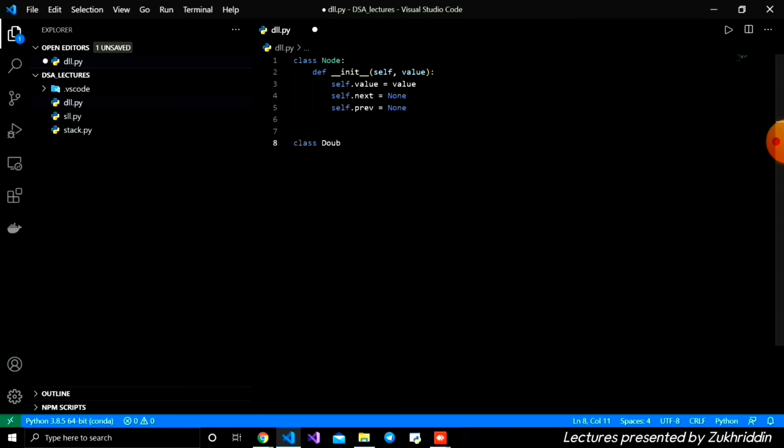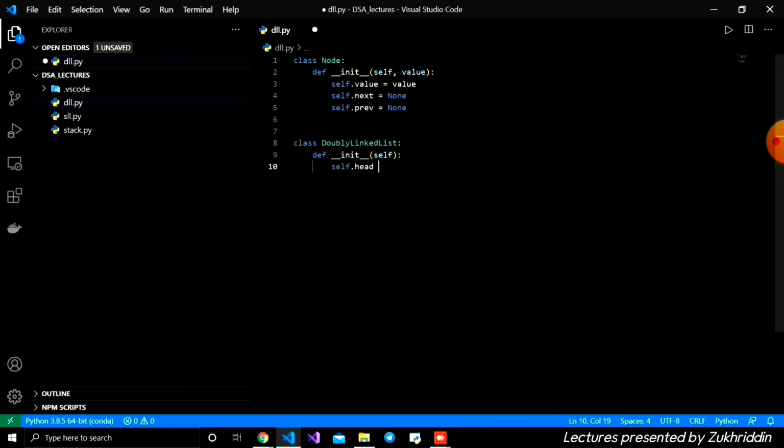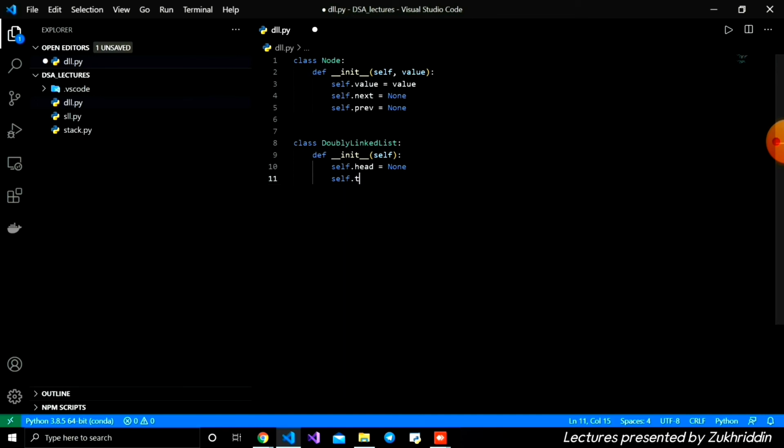Inside, as before, we define the init function with the self parameter, and set self.head equal to None and self.tail equal to None.